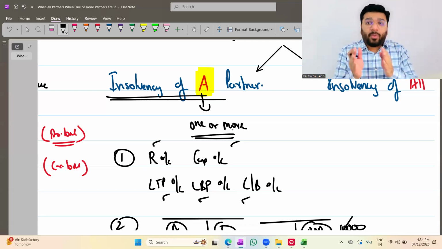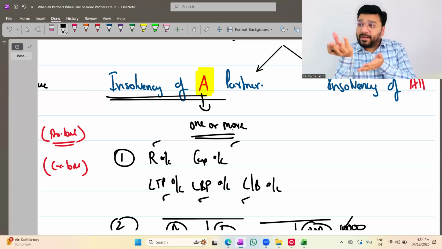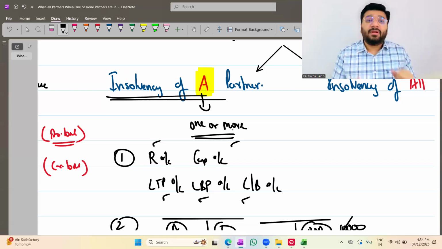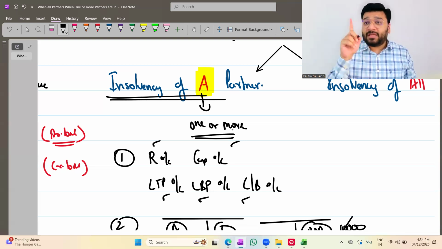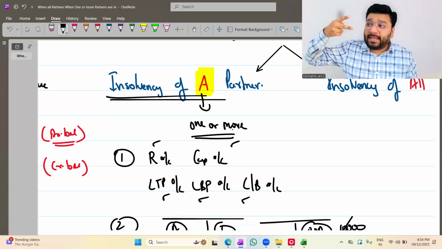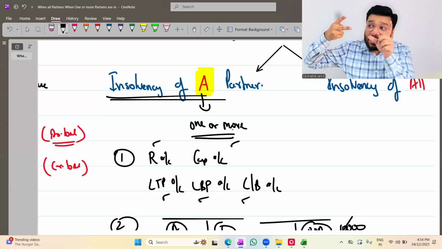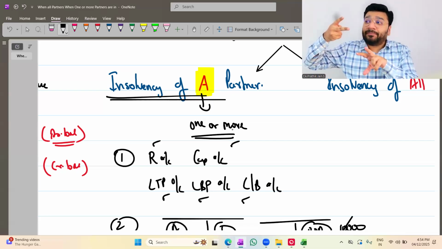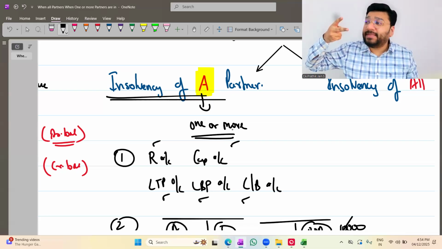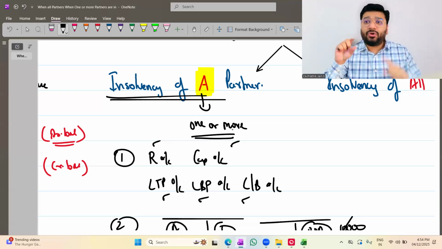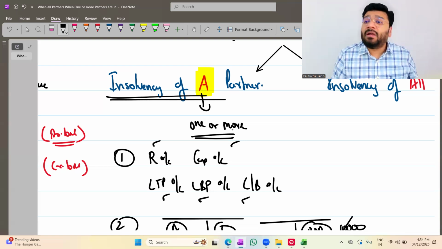Now, once you have the deficiency ratio, what are you supposed to do? Shift the deficiency balance on the head of solvent partners. But be careful. In case of the fluctuating capital method, whose ratio will you take up? Only those partners who have a credit balance. So in case of the fluctuating capital method, two things have to be taken care of. One, do the non-dissolution adjustment. Then derive the balance. In that balance, whoever has a credit balance, only take that for the deficiency ratio purpose. If any partner has a debit balance, don't consider that for the deficiency ratio. Okay, not okay.